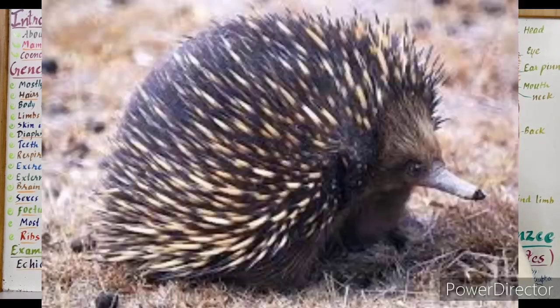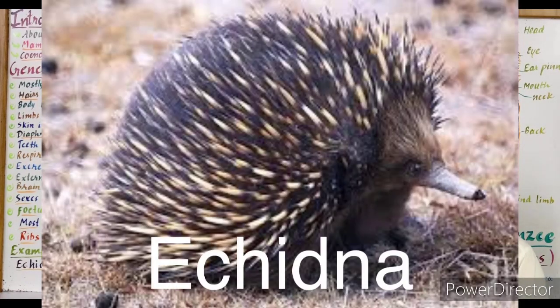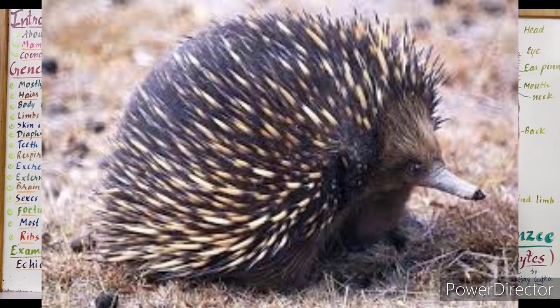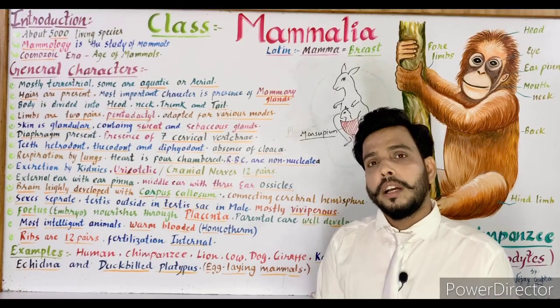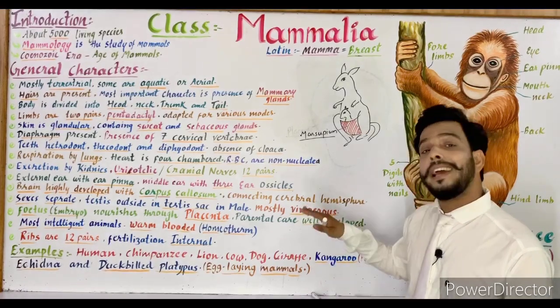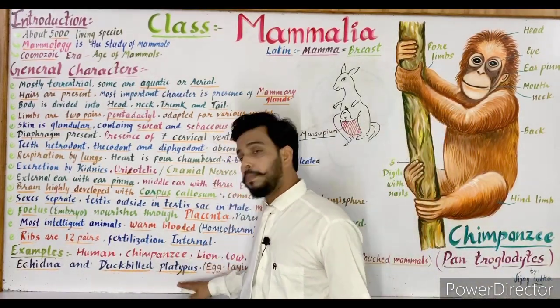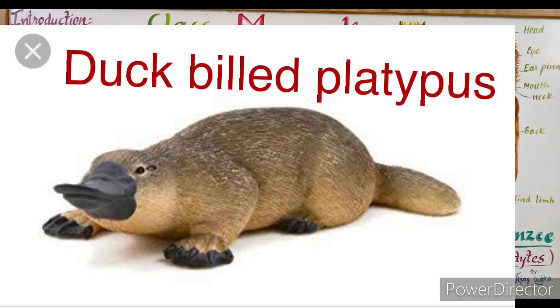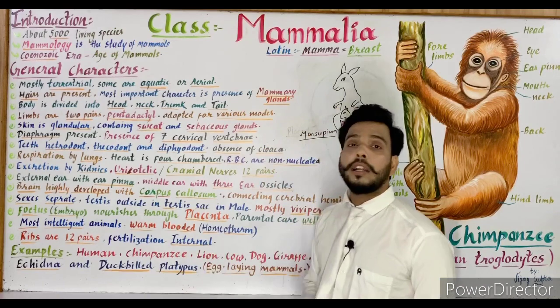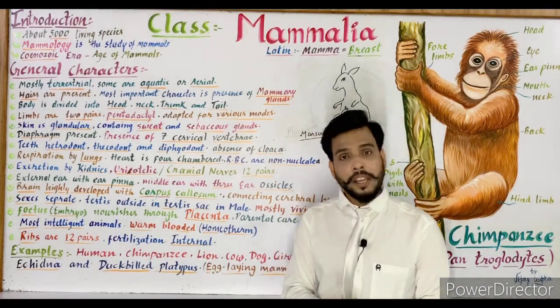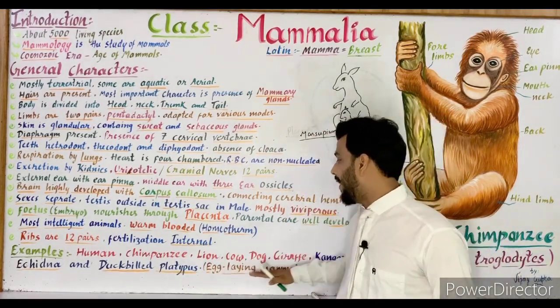As you can see on the screen, Echidna. It is also known as the Australian ant-eater. It is a mammal which is egg-laying. Another example is the duck-billed platypus or Ornithorhynchus. So Echidna and duck-billed platypus are the most important examples. Why? Because they are the egg-laying mammals.